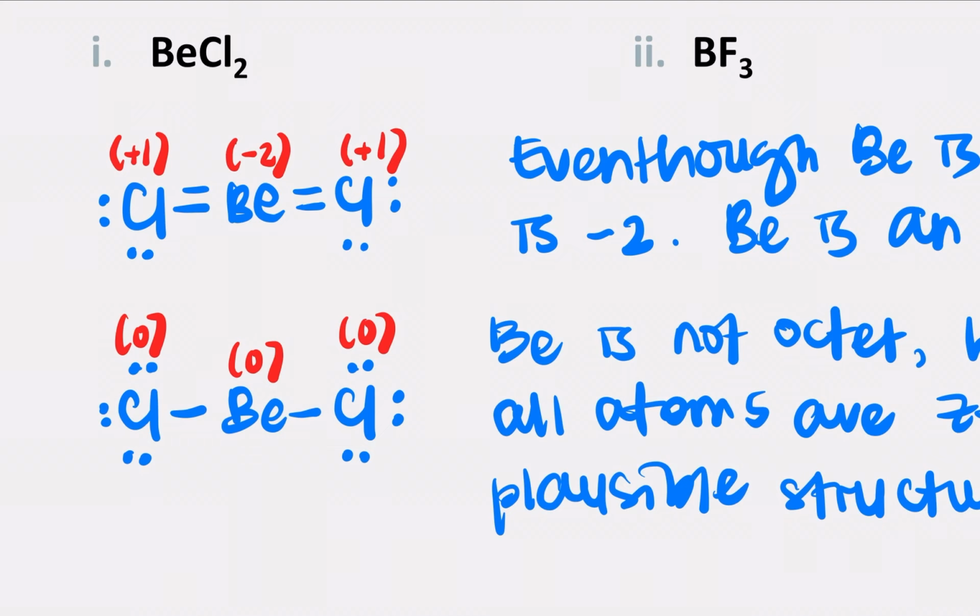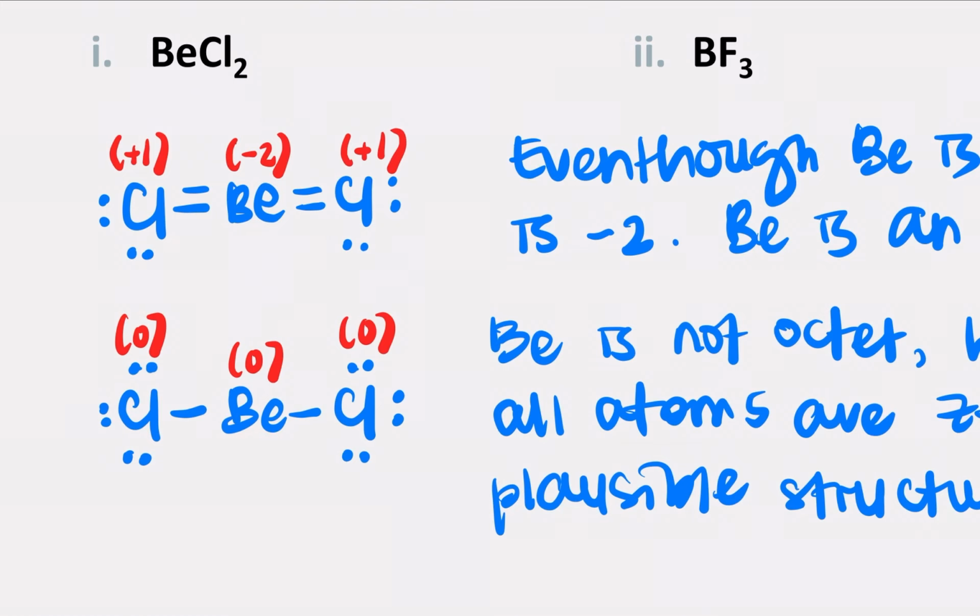This shows that beryllium can form an incomplete octet. It does not have 8 electrons, but it is okay because the formal charge is all 0 for this Lewis structure.